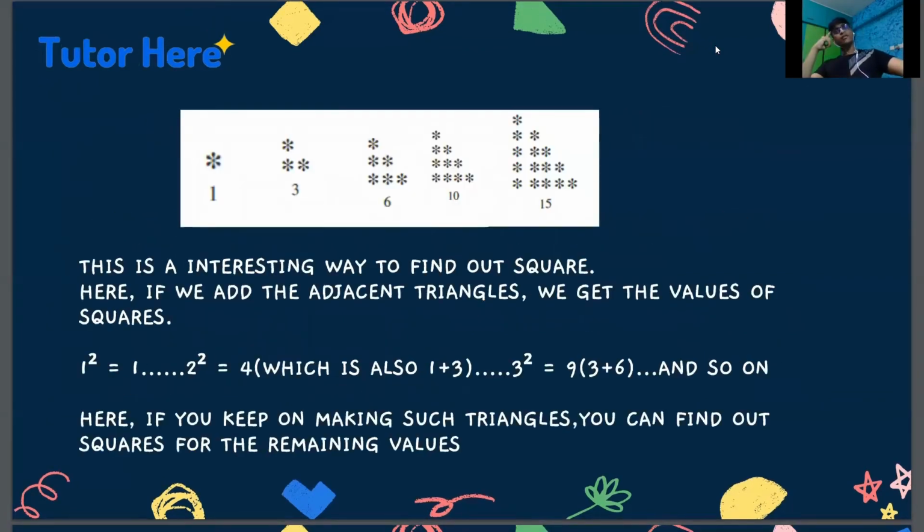Now, this is an interesting way to find out squares. Suppose we draw triangles as you can see in the image. Here, if we add the adjacent triangles, we get the values of squares, such as 1 square is 1, 2 square is 4, which is the addition of first and second triangle, 3 square is 9, which is the addition of 3 and 6, and so on. 4 square is 16, which is the addition of third and fourth triangle. So, if we keep on making such triangles, we can find out squares for the remaining values.